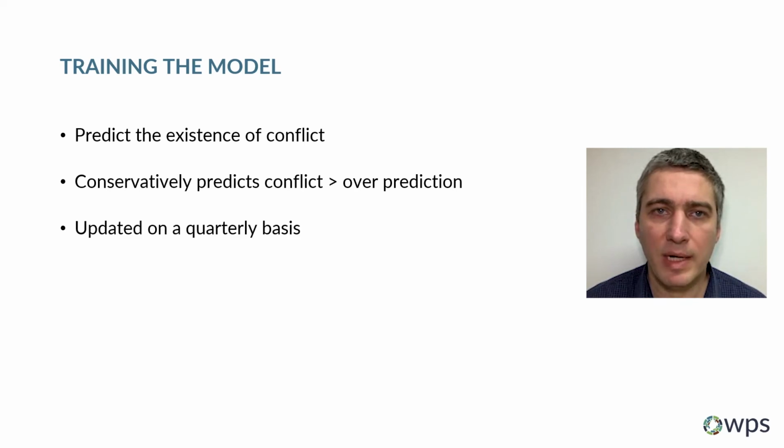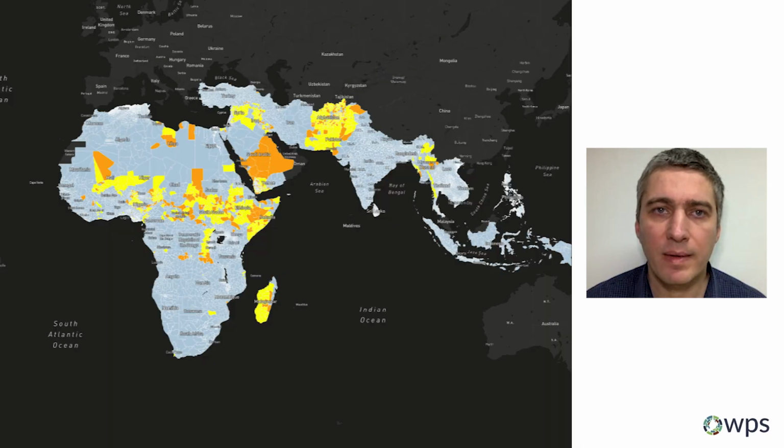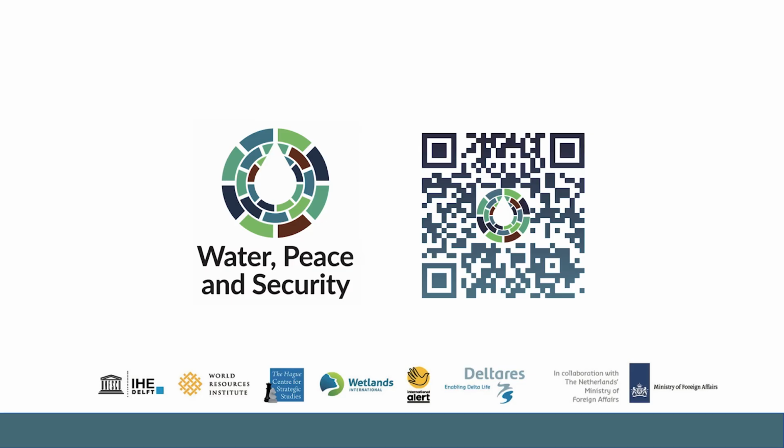The model is updated on a quarterly basis and provides one-year forecasts, which supports timely action and rings an alarm bell for others to respond to. In their responses, individuals can make use of the water, peace, and security integrated approach.